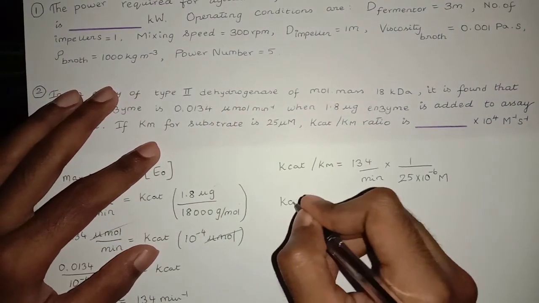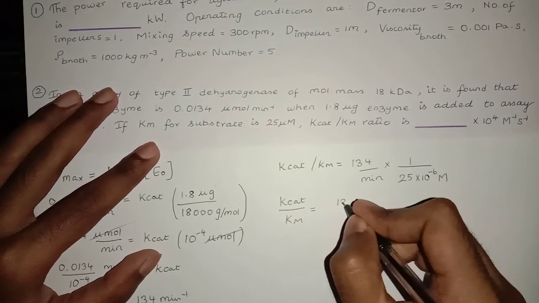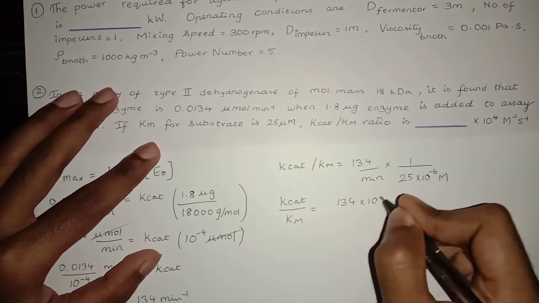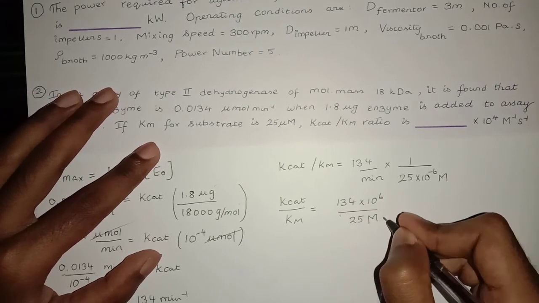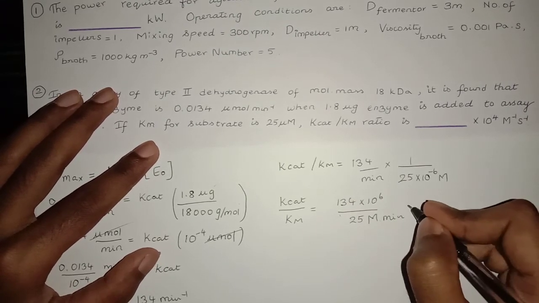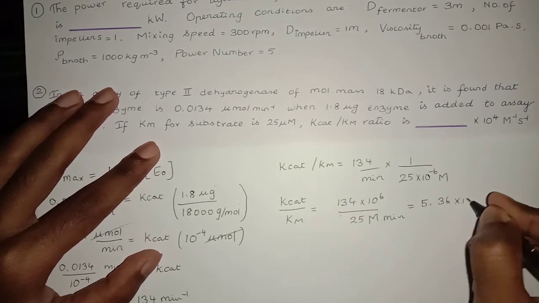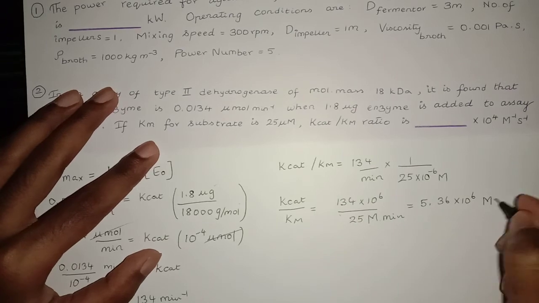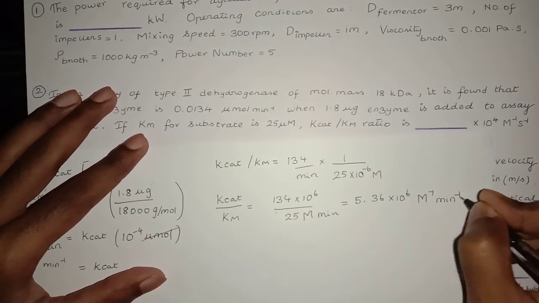Therefore, the value of Kcat over Km is equal to 134 into 10 raised to the power 6 over 25 molar minute, which is equal to 5.36 into 10 raised to the power 6 molar inverse minute inverse.